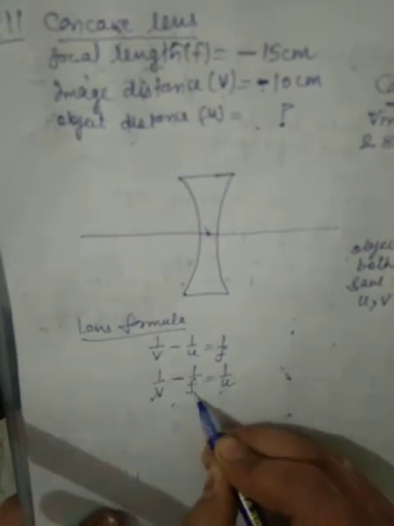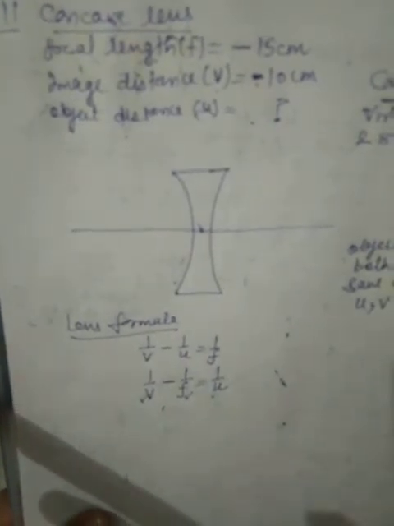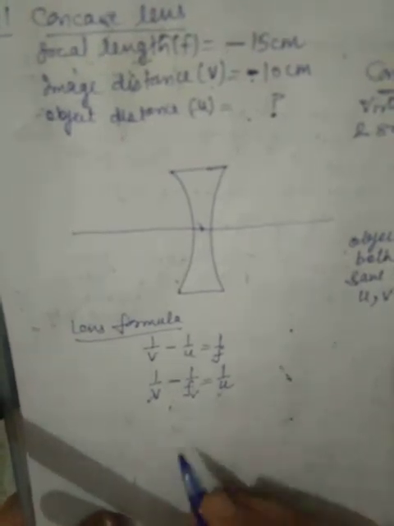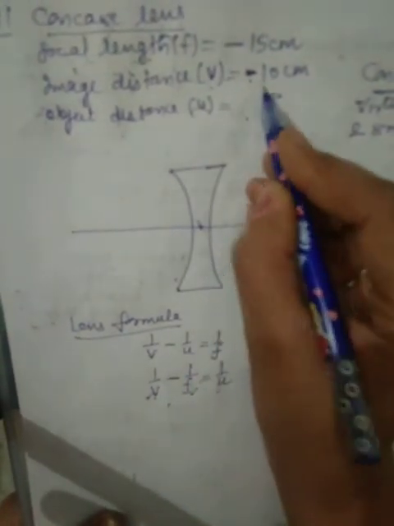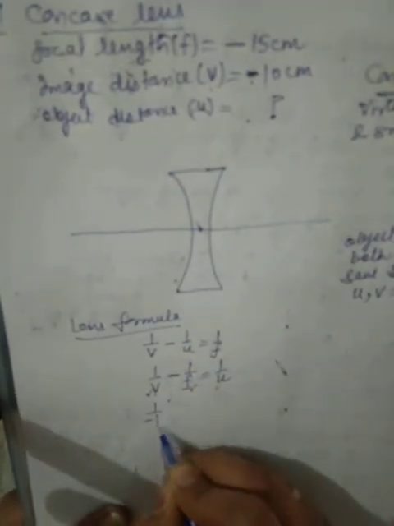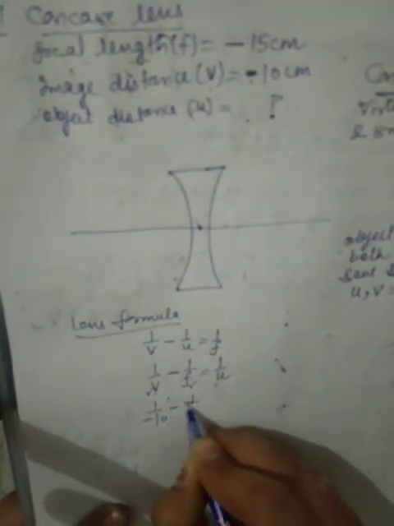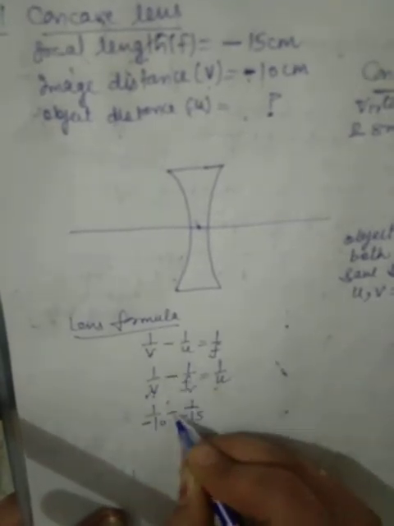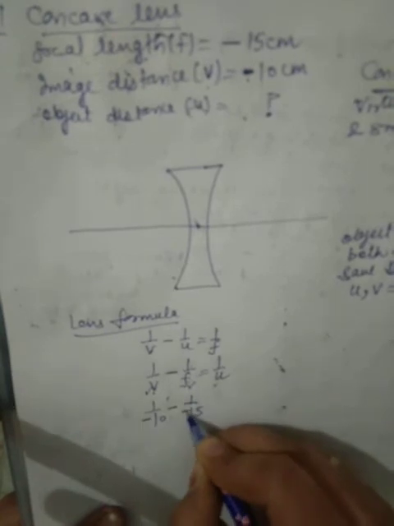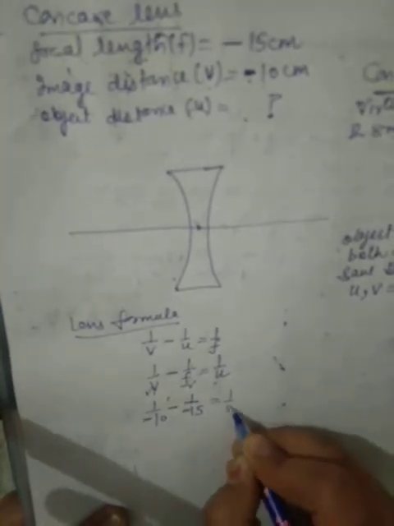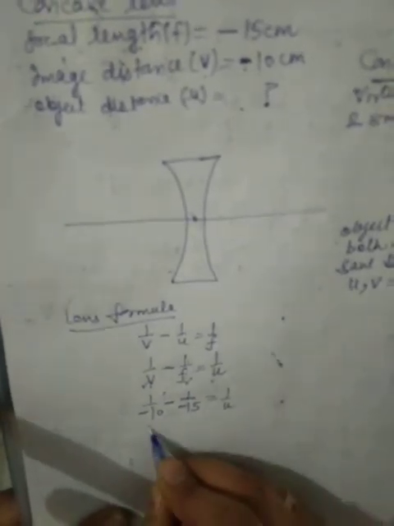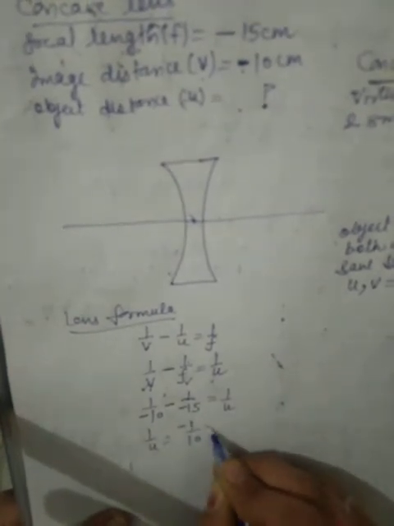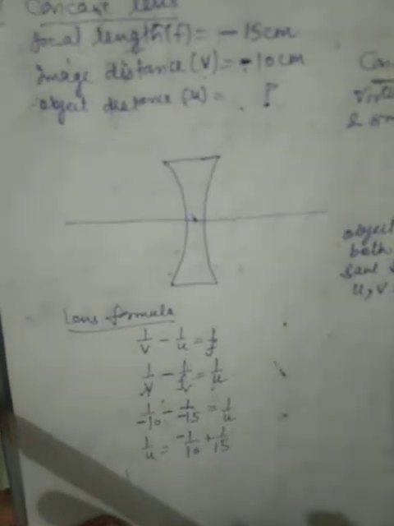V given, f given, substituting, we will now put the values of v and f so that we can find out the value of u. So what is the value of v? -10. What is the value of f? That is -15. 1 by v, -10, minus 1 by f, -15, that is equal to 1 by u. So it will be equal to 1 upon 10 with minus sign plus 1 upon 15.